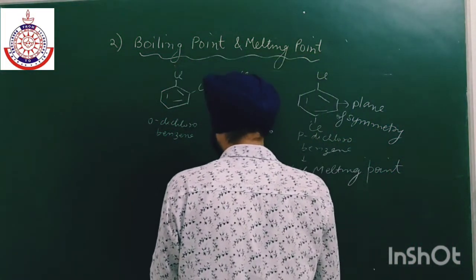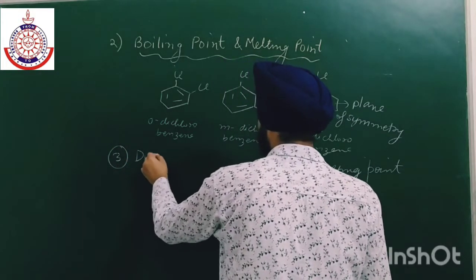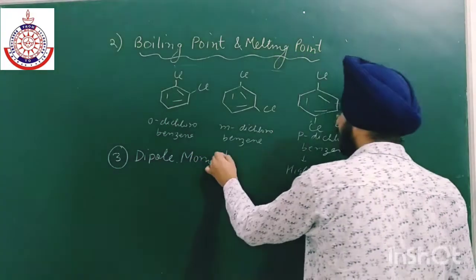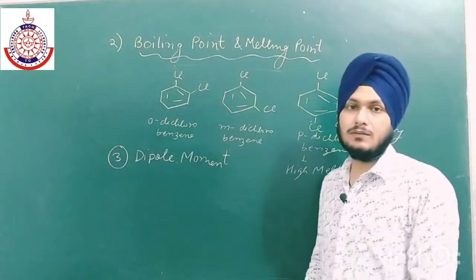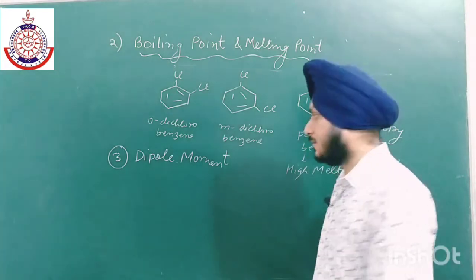Third is dipole moment. We have already discussed the order of dipole moment when we talked about the nature of the C-X bond.